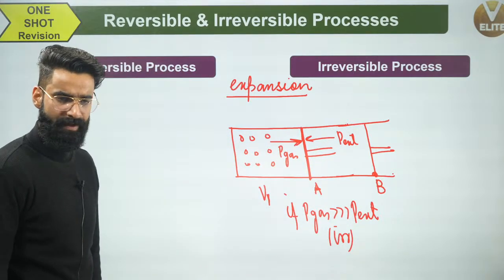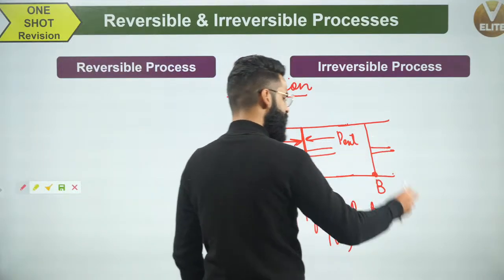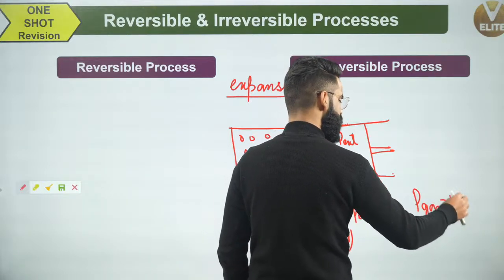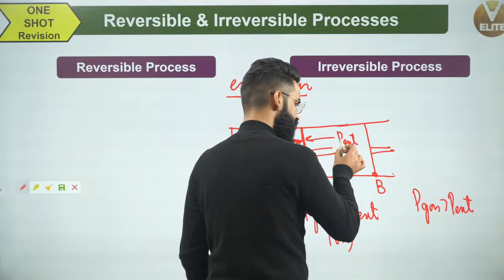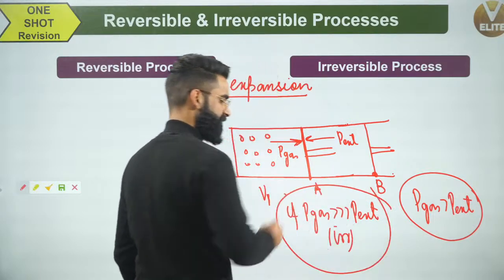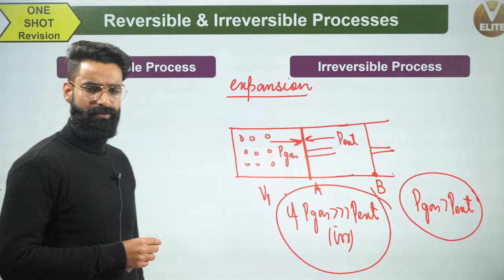Now this piston can slowly go out as well. If the piston is slowly going out, that means the pressure of the gas is greater than the external pressure only by a small amount. That's why the piston is going slowly out. This is the case of reversible expansion. This is the case of irreversible expansion. Let me know in the chat box if it is clear to everyone.